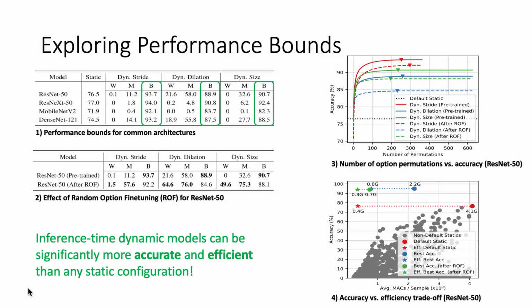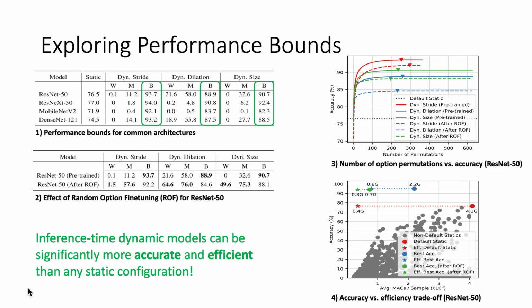Due to significant redundancy of predictions resulting from different configurations, a natural question is, do we really need to consider all possible permutations? Using a greedy algorithm, we created the number of permutation versus accuracy curves in figure 3. And observe that even if we only consider a handful of configurations, we can still significantly improve our upper bound of accuracy. Finally, figure 4 shows that by reducing kernel size and increasing kernel stride, we can effectively improve the average efficiency per sample during inference.